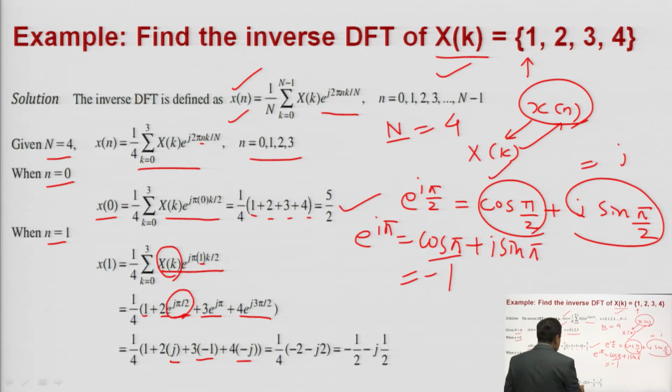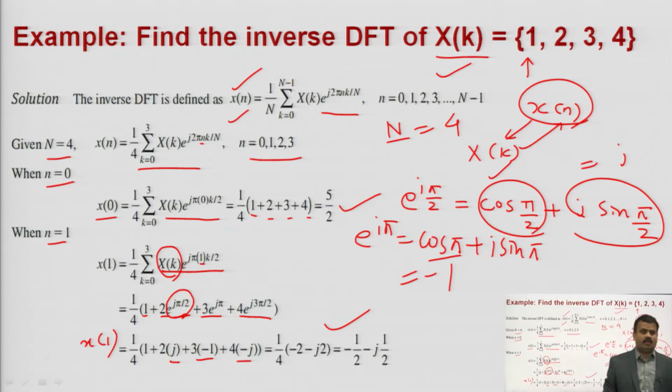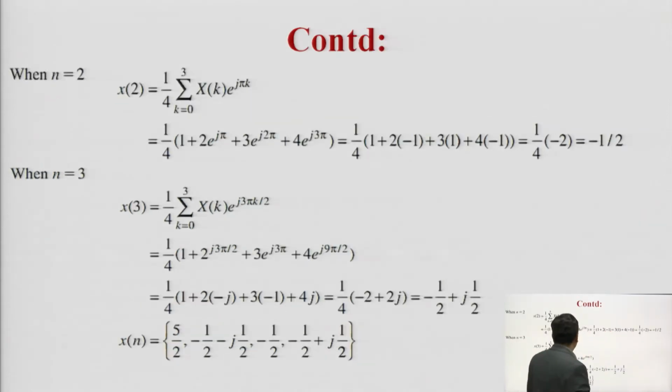Again you have to solve this and you will get this one. So, small x of 1 you will get here: minus 1 upon 2 minus j 1 upon 2. So, this is your value at small n is equal to 1. Okay. Next, again you have to put small n is equal to 2.